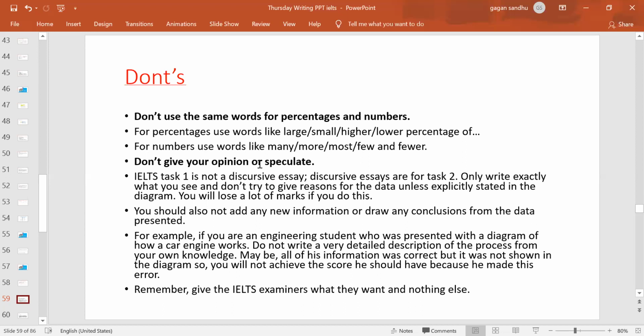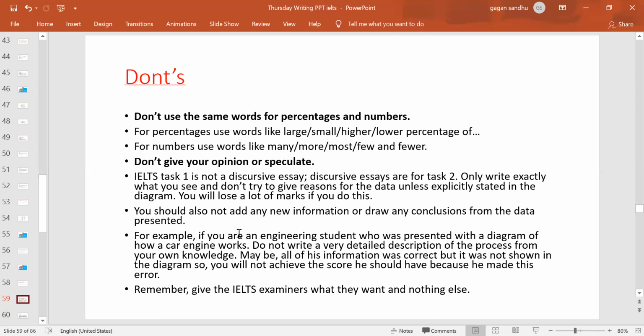This is not a place to write your ideas, opinions, thoughts, speculations. That is meant for task 2. There you can explore the plethora of your thoughts, ideas, or anything you have in your mind regarding that essay, right? But this is to the dot, to the task, to the description given, or the diagram given. That's it. So it's not a discursive essay, as I told you, right?